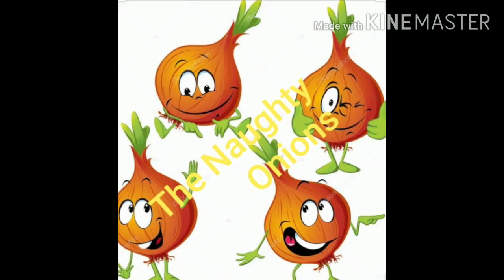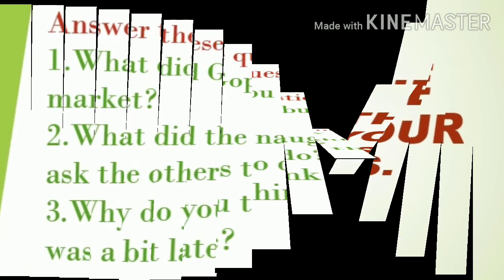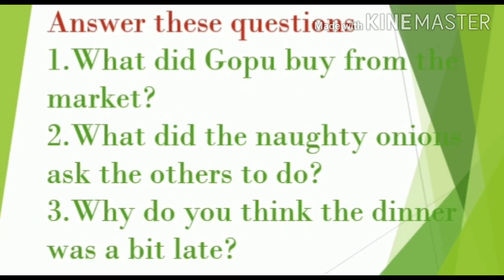How was the story, children? Did you enjoy the story? Okay. Now your turn. Narrate the story in your own words or sentences. Okay, try. Here, I want to check your comprehension. I ask a few questions, try to answer me. First question, what did Gopu buy from the market? Recall? Good. Gopu bought a kilo of onions from the market.